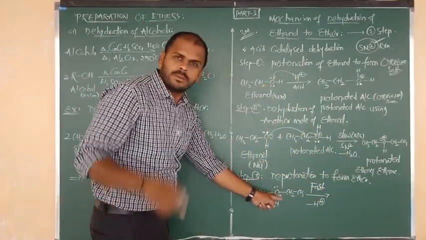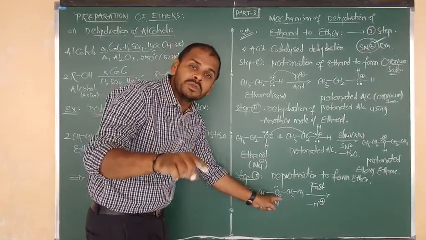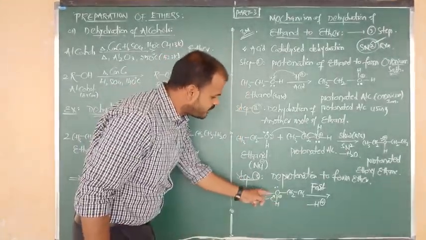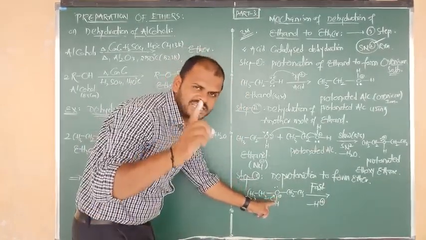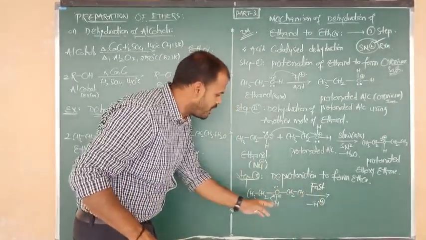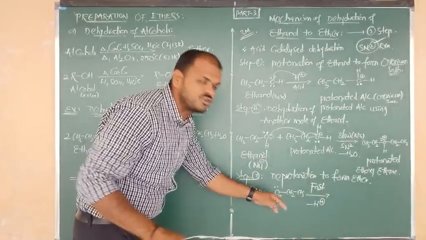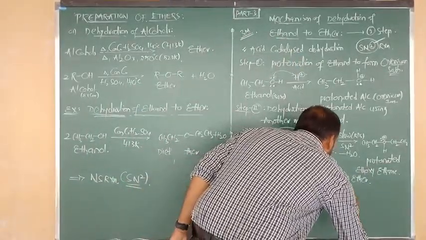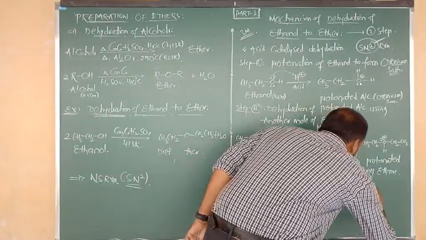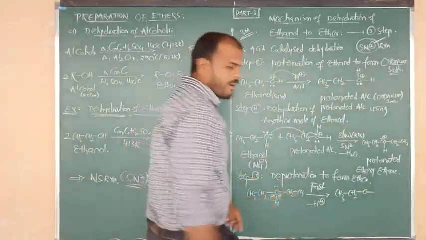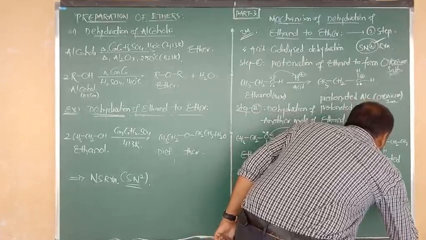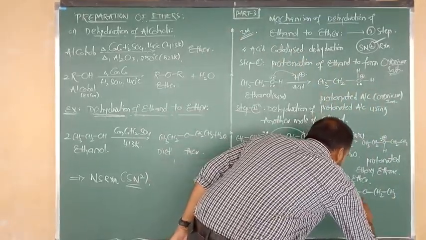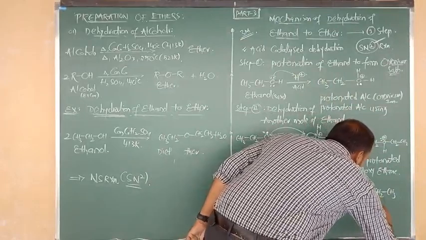The central O contains a positive charge. That positive charge will be neutralized by accepting a bond like that. So shift the hydrogen's bond upward. Here free H plus will be there, and that is removed. After delocalizing this bond, the positive becomes neutral. So what do you finally get? CH3 bonded to CH2, bonded to O, O bonded to CH2, and again CH3. This is your final product, diethyl ether.